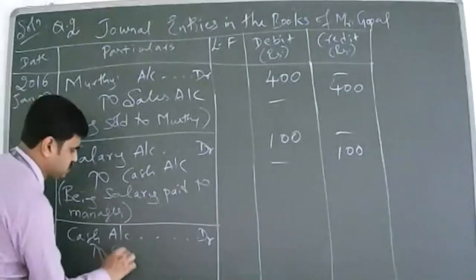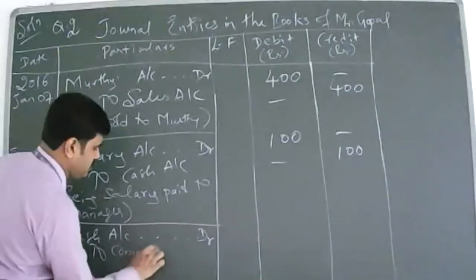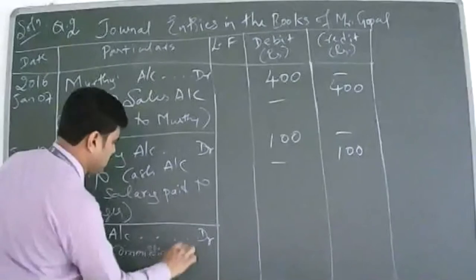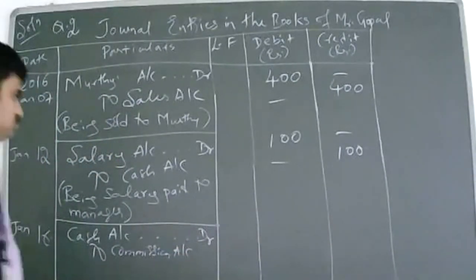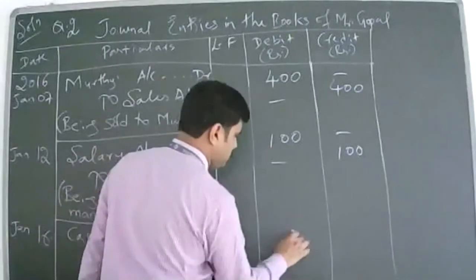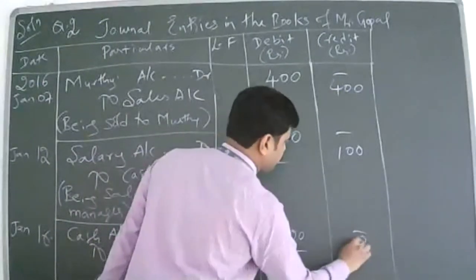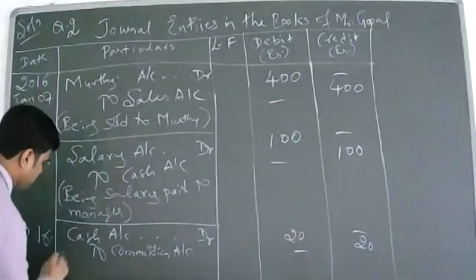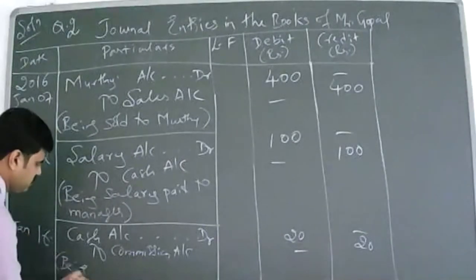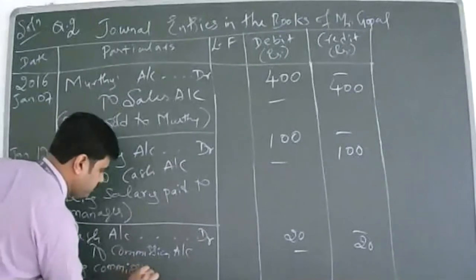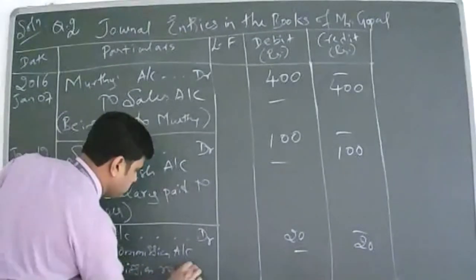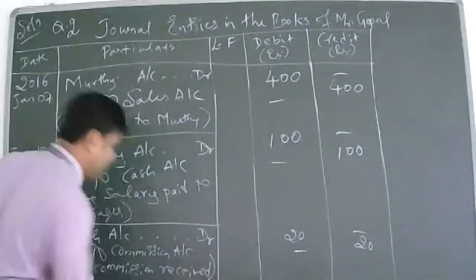So write down commission account, credit all incomes and gains. How much is the commission? 20 rupees. What is the narration? Being commission received. Paid or received?